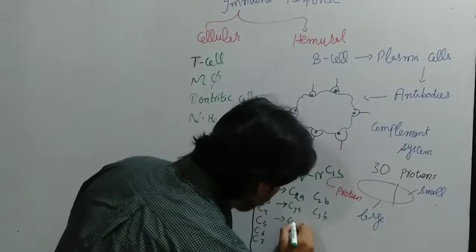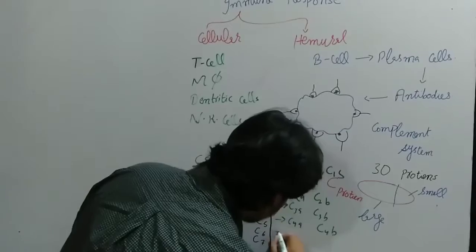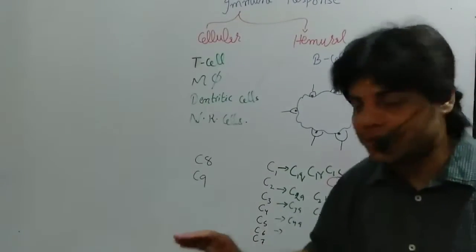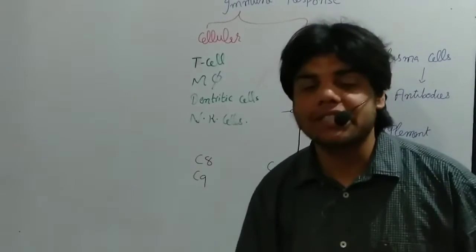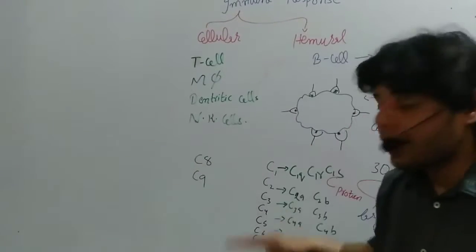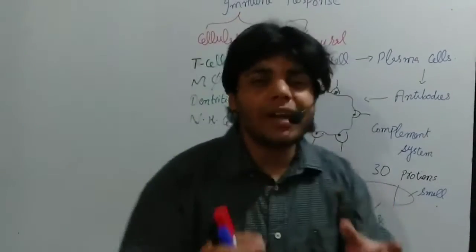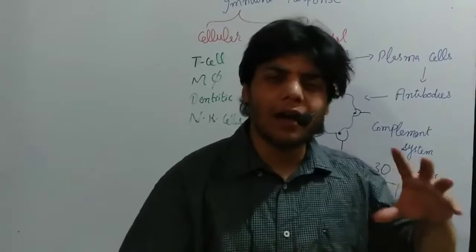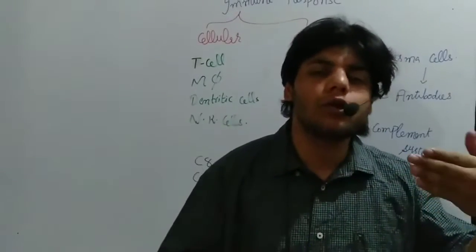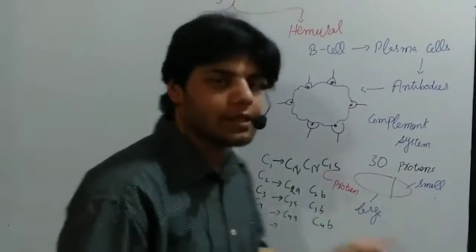Similarly, C4A, C4B, and so on, C5A, C5B, C6A, C6B, C7A, C7B, C8A, C8B, C9A, C9B. All these make almost 30 proteins. The nomenclature of each protein is very confusing, and it is very difficult to memorize each protein's name.